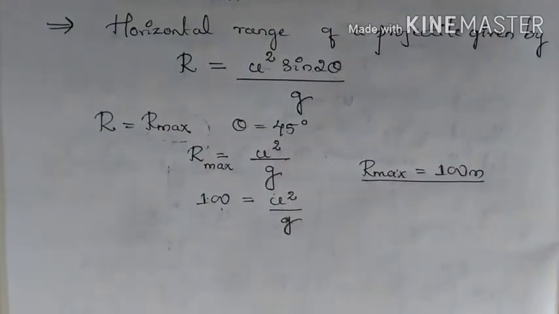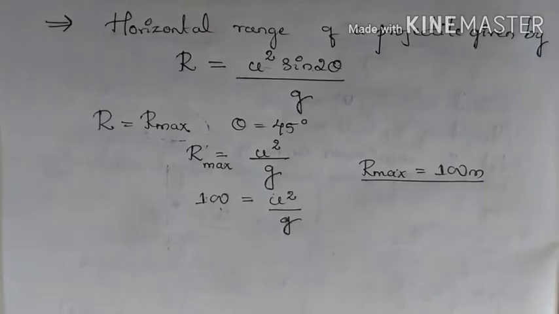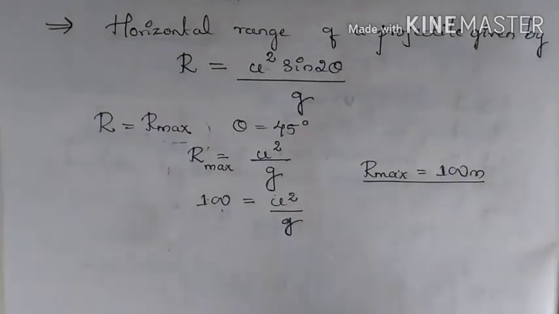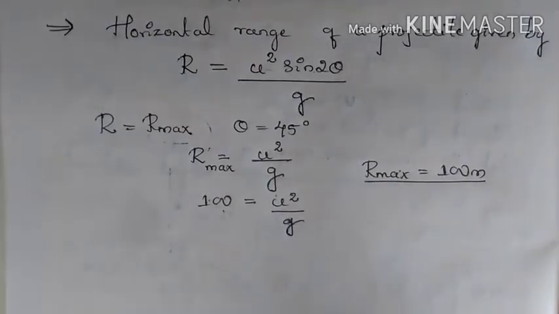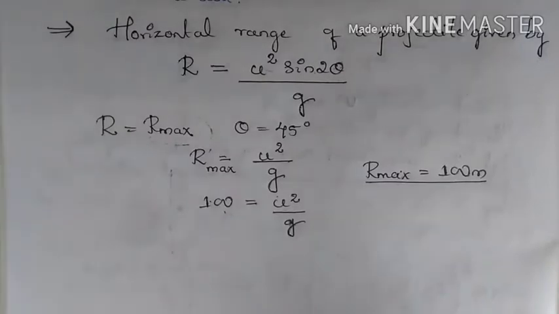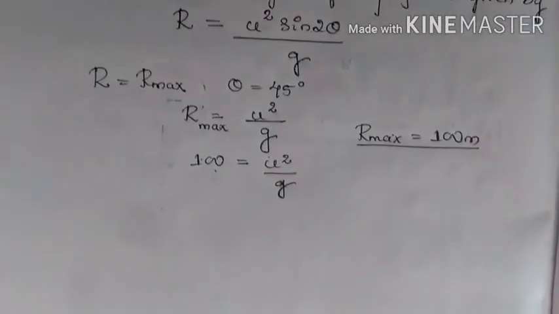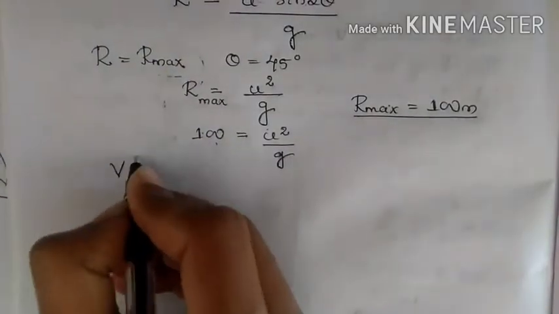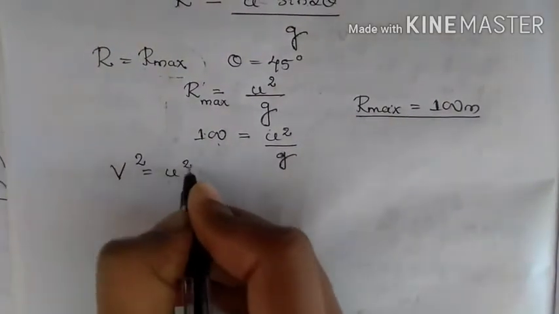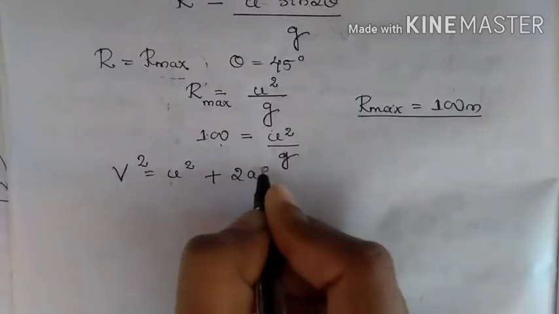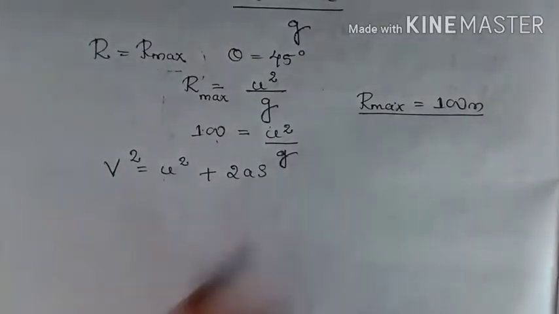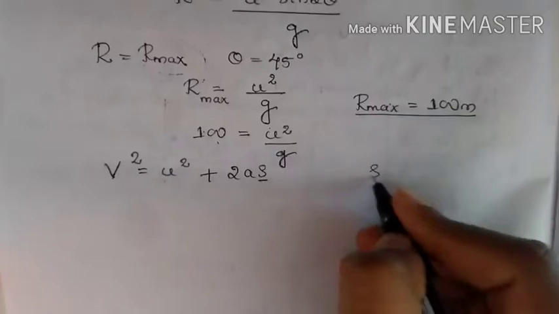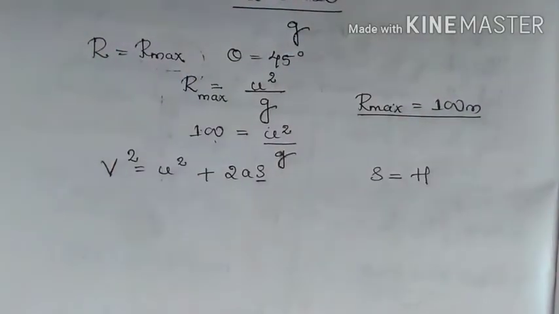When a cricketer throws a ball vertically upward, then the ball goes up to a height h. So when he throws the ball, the ball covers a height of h. So for that, let us use the equation of motion, the kinematic equation. V square is equal to u square plus 2as. So we need to find what is s. So s can be written as h.